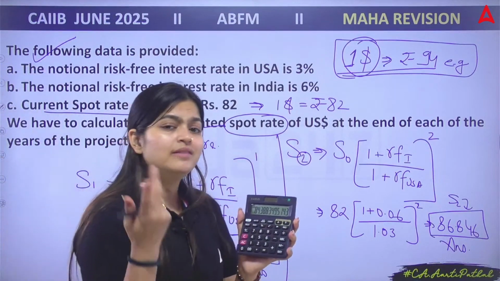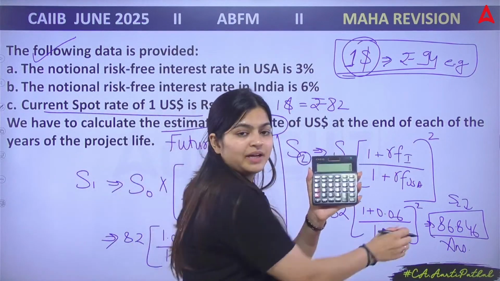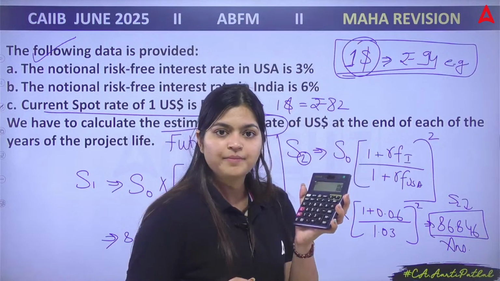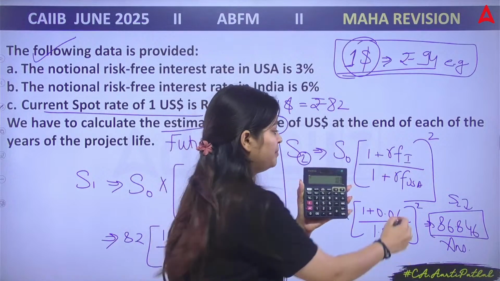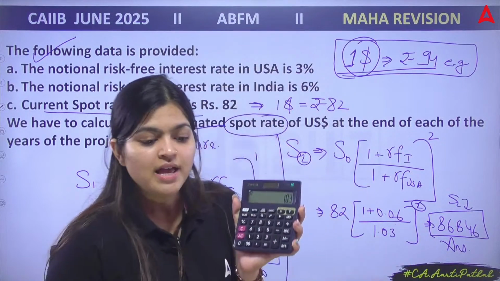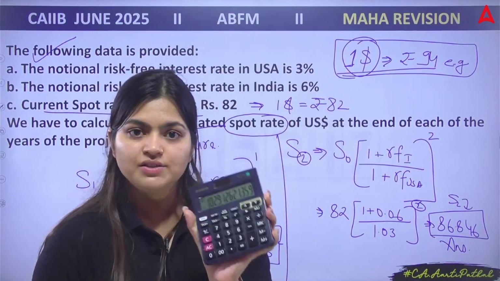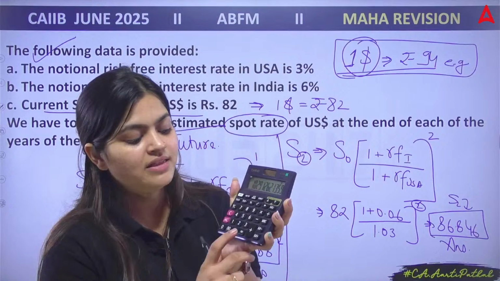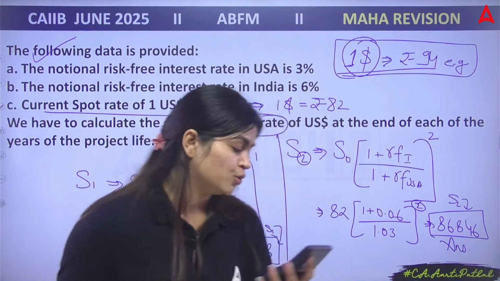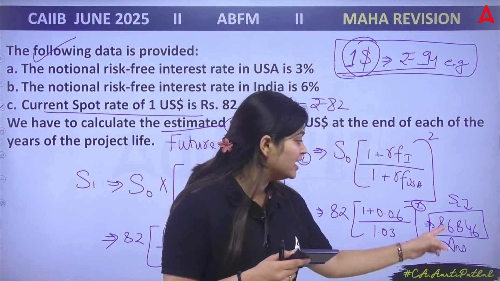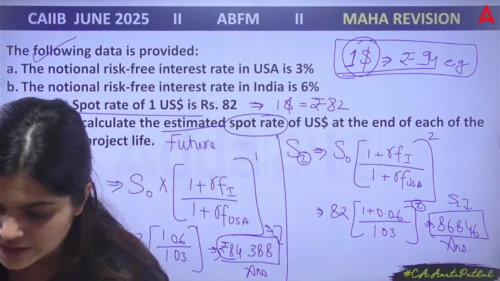Chaliye. But how to solve the power? I will tell you. First type again 1.06 divided by 1.03. Correct? Now, what is the power? 2. Now, you need to press the equal button. First you will get the answer, then multiply and press the equal button one more time. And your answer, into 82, is going to be 86.846. Correct? This is how we need to solve. I hope everyone got this.